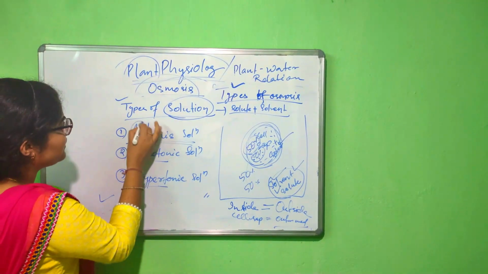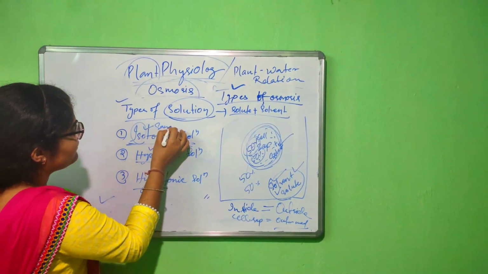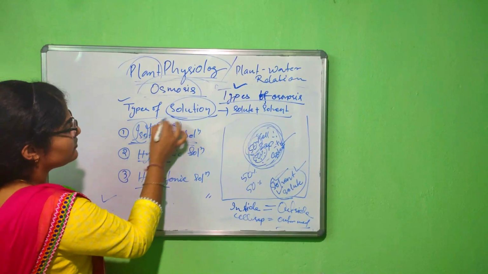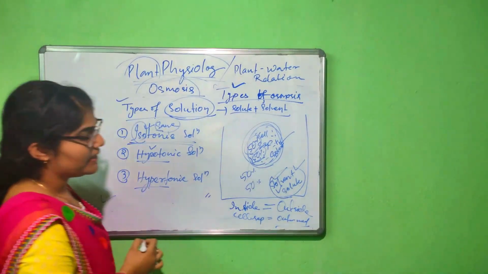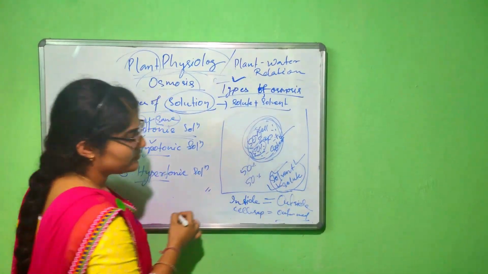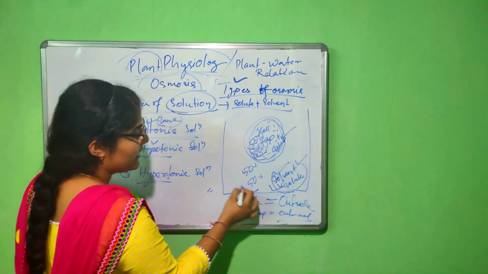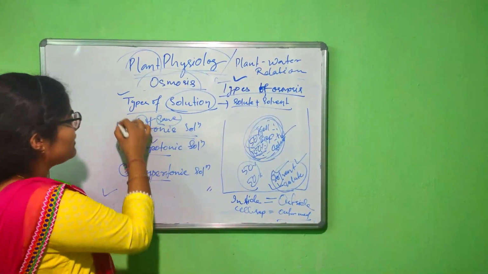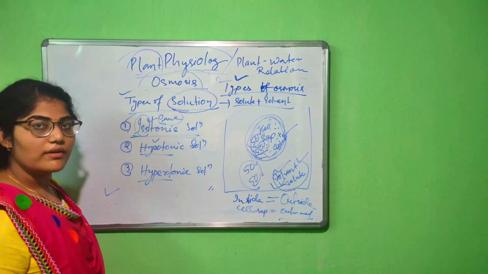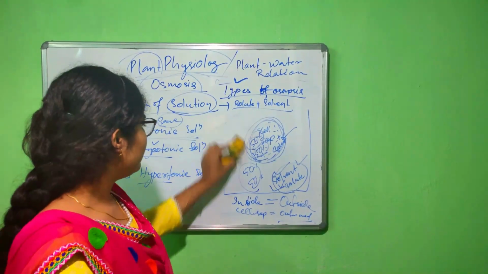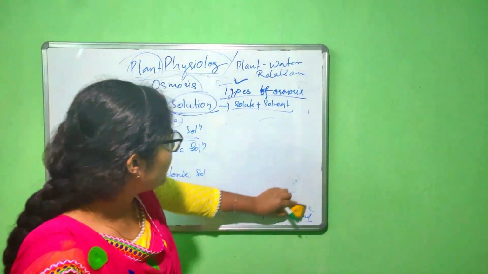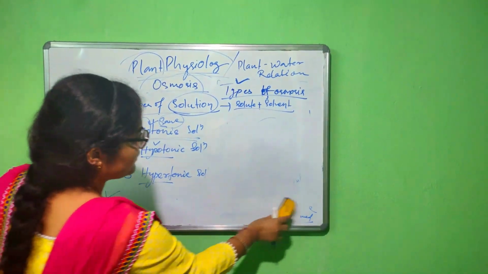So the word iso is there. Iso means same. So here the concentration inside the cell and the concentration outside the membrane, outside the medium, is also the same. So this is the isotonic solution. Okay. So next one is the hypotonic solution.